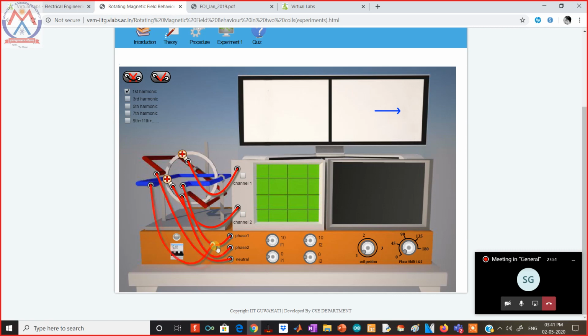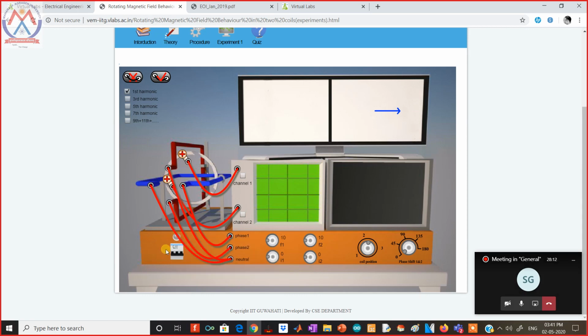So what we are doing is supplying AC current to the dual coils and checking the magnetic fields being developed in this loop. Let me turn on the simulator. Now you can see that I can also change the loop. I can also change the direction of the coils and the position of the coil. These are at 90 degrees.